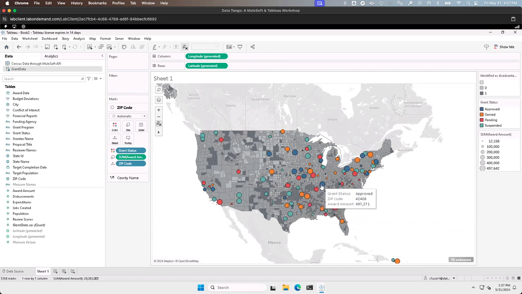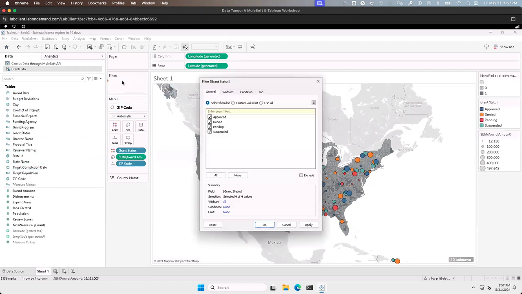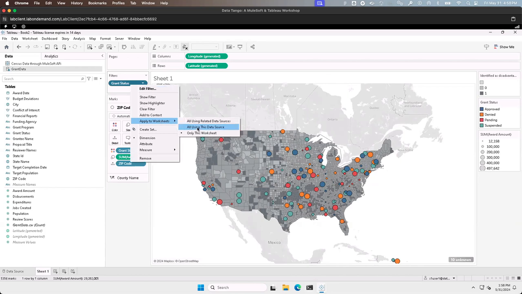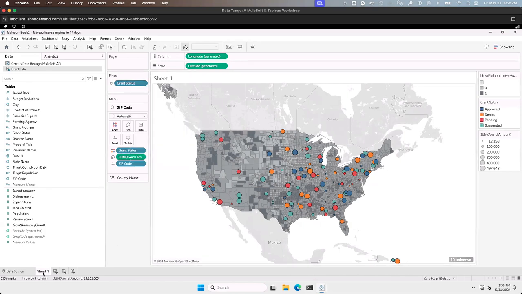Now I can see that I have approved, pending, denied. Let's add a filter here. Let's look at our grant status and be able to filter it. I'll go ahead and check all of them for the time being. And now I have a filter that I can use. Now, I know I'm going to use this data elsewhere in the dashboard. So I can either leave this filter and add the other filters manually, or I can go ahead and apply this to all using this data source. Now let's go ahead and give this the title of map.